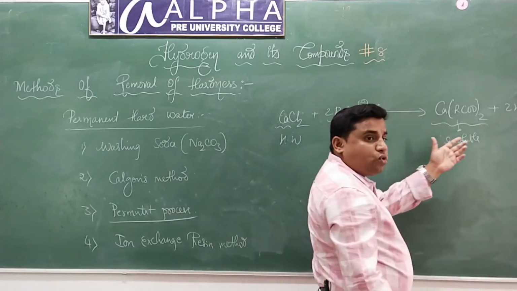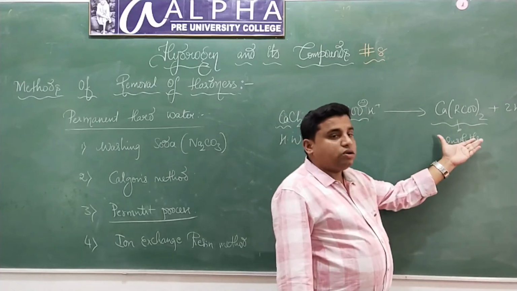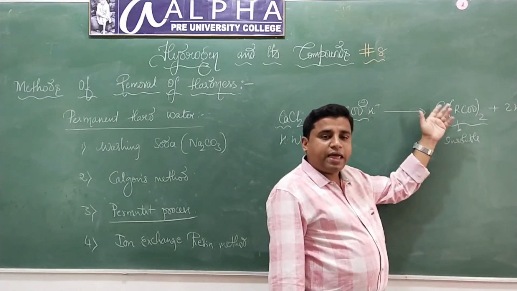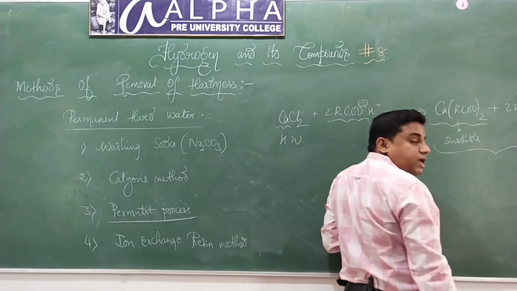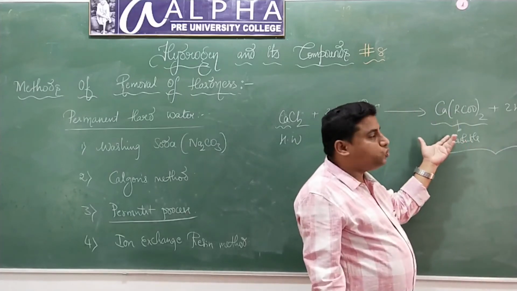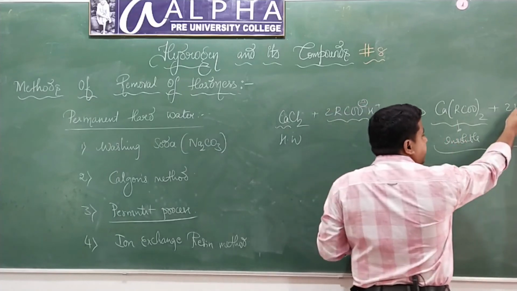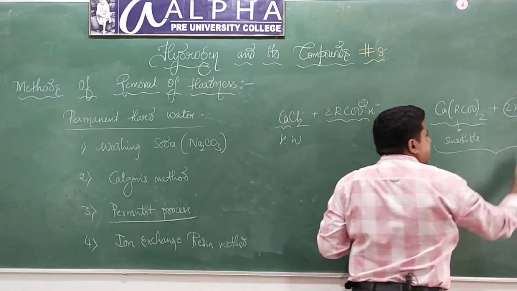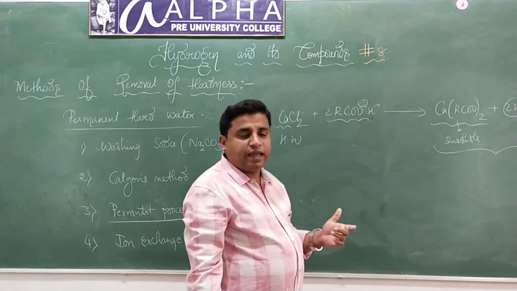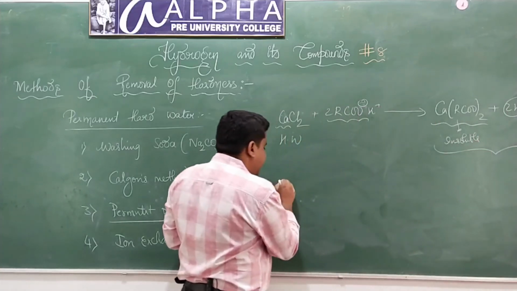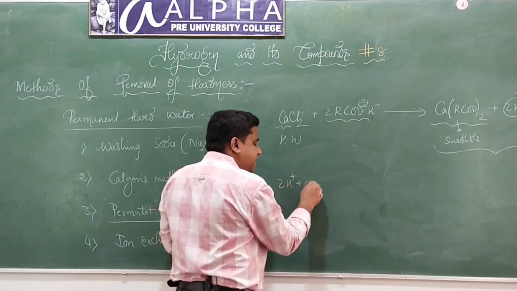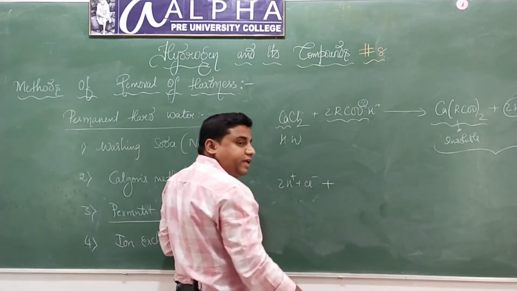Of course, here also we get water which is free from calcium ions and magnesium ions, but this water is not fit for drinking. Why is this water not fit for drinking? Because it contains H plus ions and Cl minus ions. That is why we're going to pass this water containing H plus ions and Cl minus ions through anionic exchange resin.